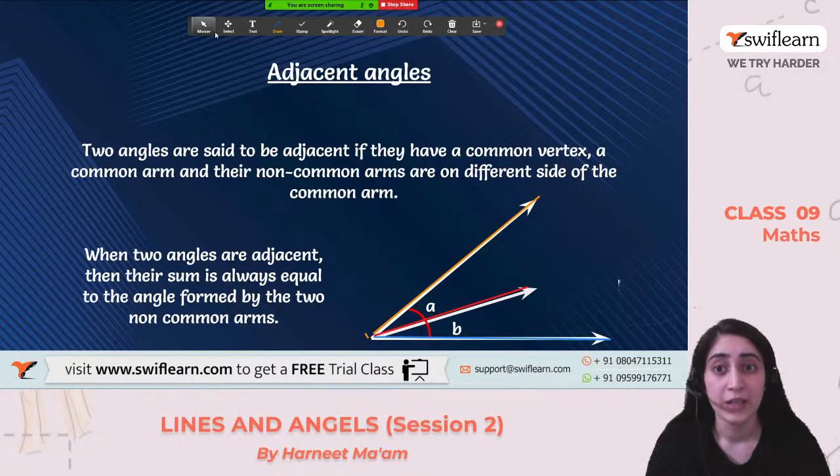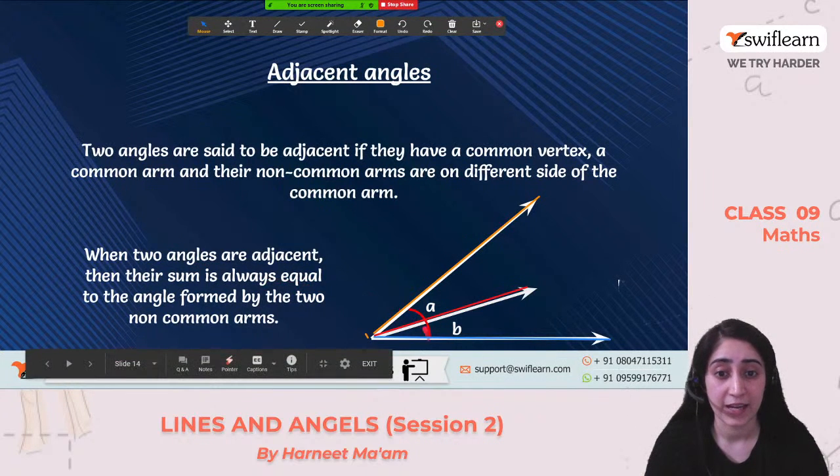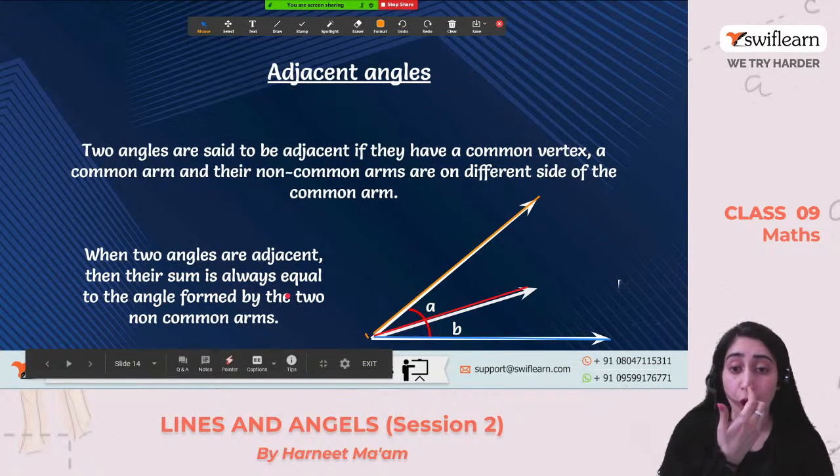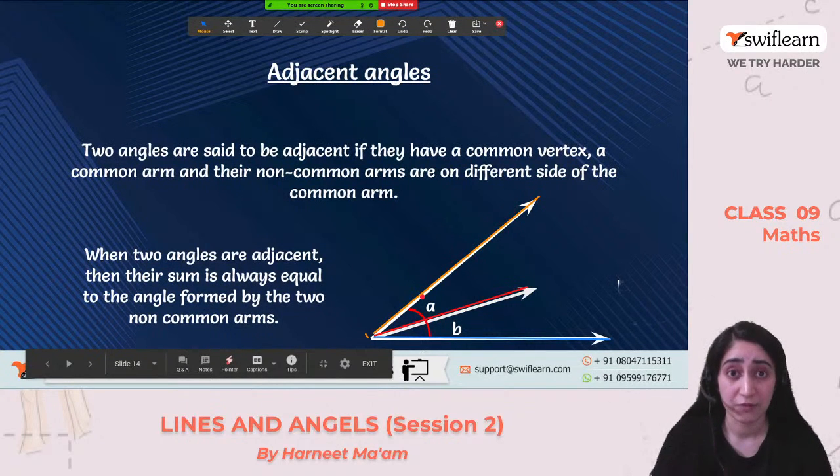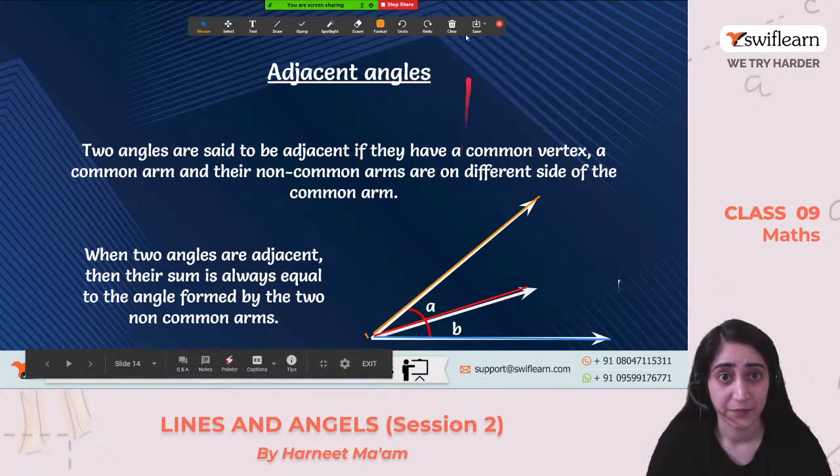Clear with this one? So that is why we say when two angles are adjacent, the sum is always equal to the angle formed by the two non-common arms. What does that mean? This angle and this angle sum will become the bigger angle that we have discussed previously. By this we say these two angles are adjacent angles. Clear? Okay, good.